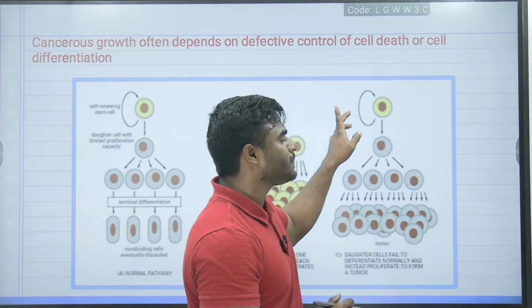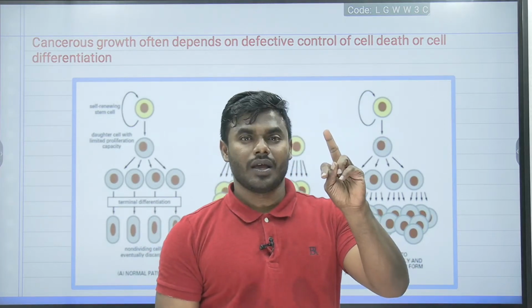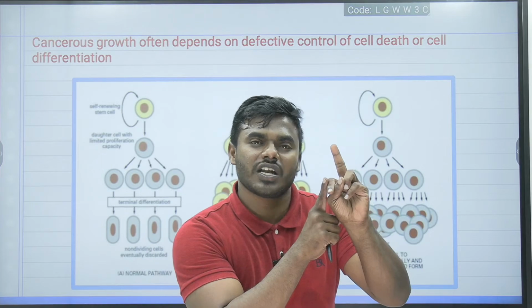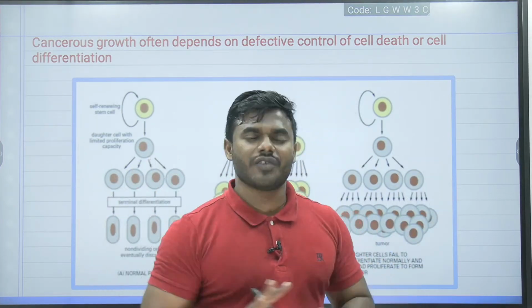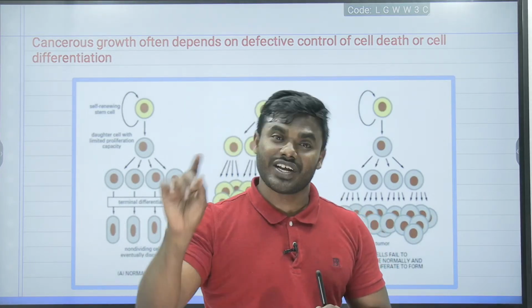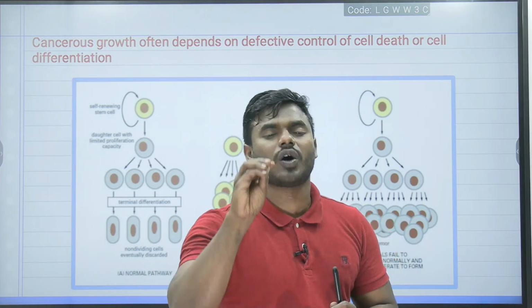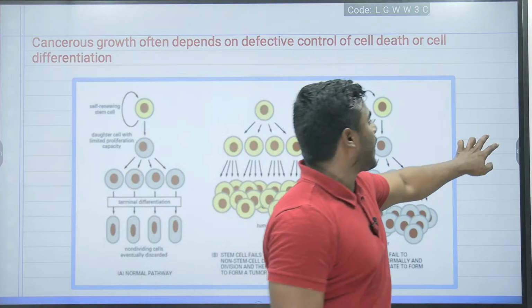Don't get confused. If the self-renewing stem cell fails, it leads to cancer. If the normal cell fails to divide or fails to differentiate, then it will cause cancer. So you have to remember the possibilities of cancer occurring.